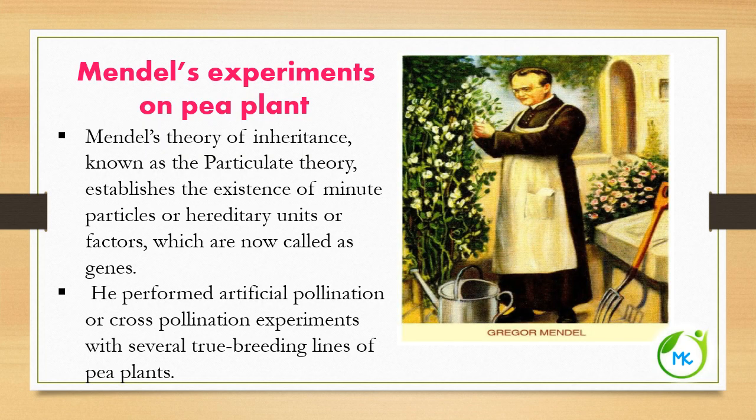Mendel's experiments on pea plant. Mendel's theory of inheritance, otherwise referred to as the particulate theory, establishes the existence of minute particles, otherwise called hereditary units or factors. And these factors are now called genes. And Mendel performed artificial pollination or cross-pollination experiments with several true breeding lines of pea plants.